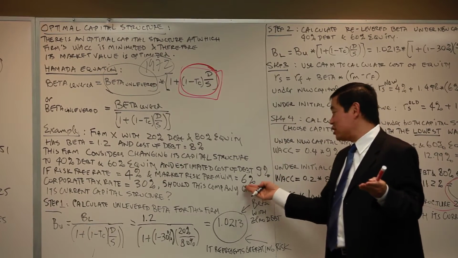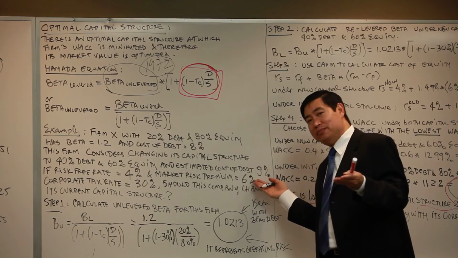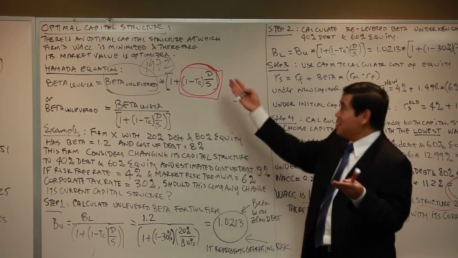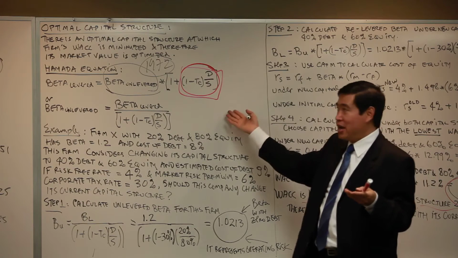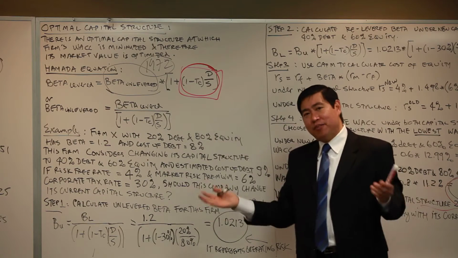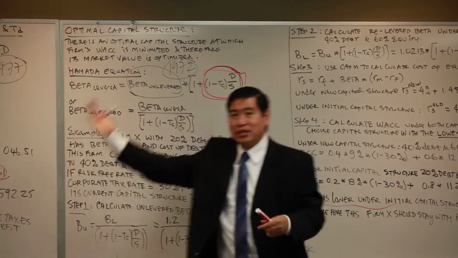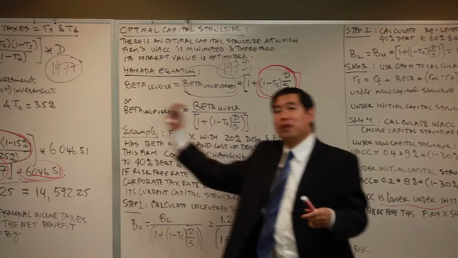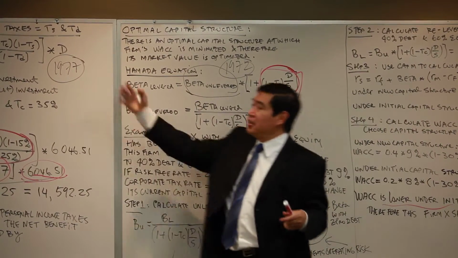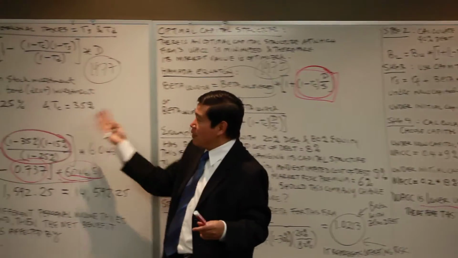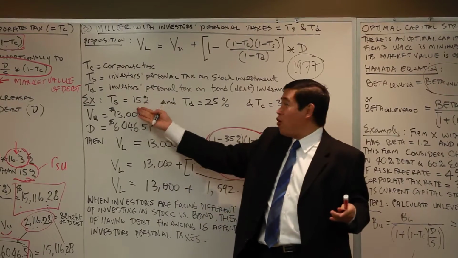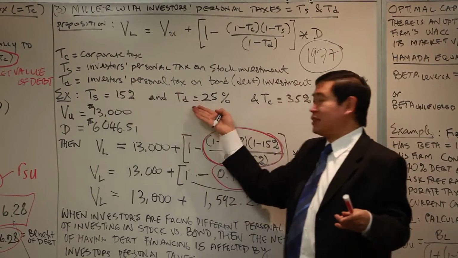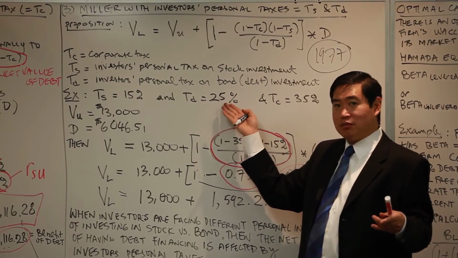If you're given the risk-free rate and market risk premium in the problem, that means you have to use this Hamada equation. If you're not given the beta, then you have to go back to the Modigliani and Miller or Miller with personal taxes. In the Miller with personal taxes, you have to be given the tax for the stock investment and the tax for debt investment, right?